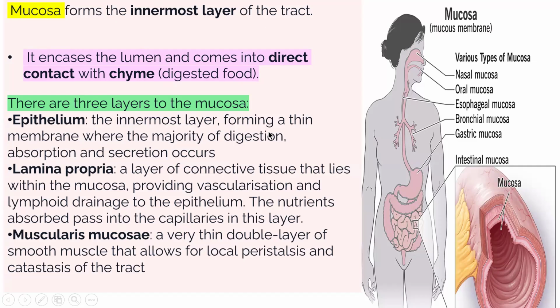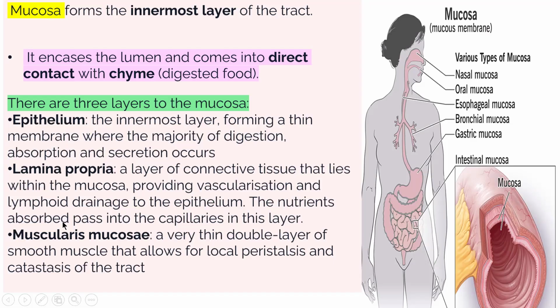The three layers of the mucosa are, first, epithelium, the innermost layer forming a thin membrane where the majority of digestion, absorption, and secretion occurs. Lamina propria is a layer of connective tissue within the mucosa, providing vascularization. Blood vessels are there, and lymphoid drainage goes to the epithelium.